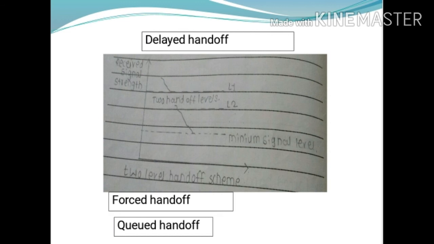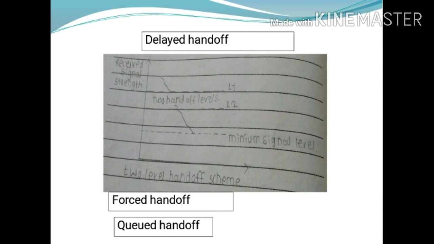Next is the delayed handoff. In many situations, instead of one level, a two-level handoff procedure is followed in order to ensure a higher possibility of a successful handoff. Means sometimes, or in some situations, a two-level handoff procedure is followed.